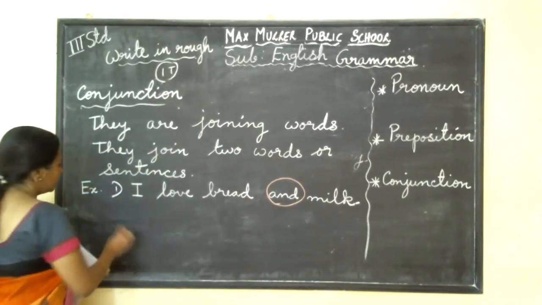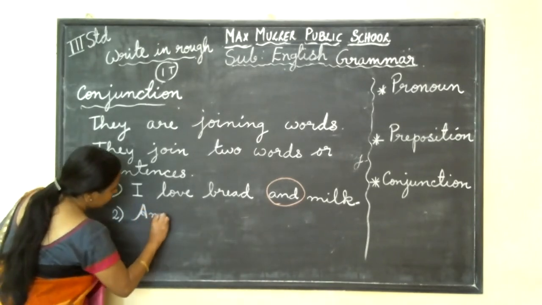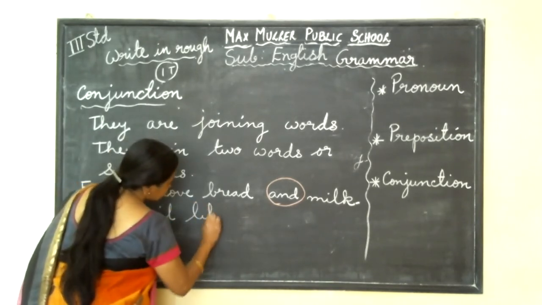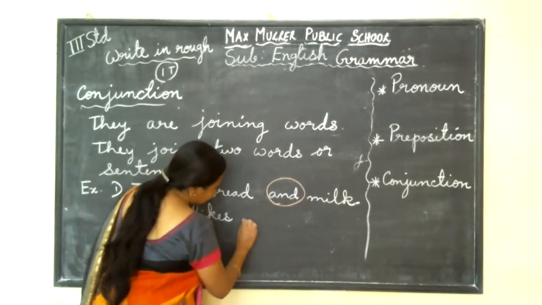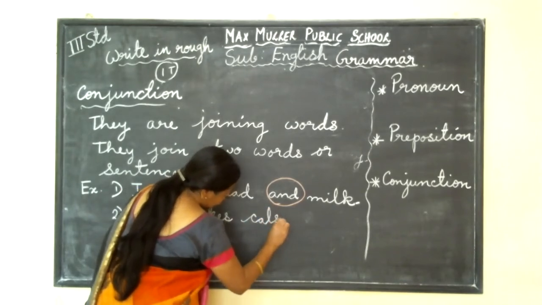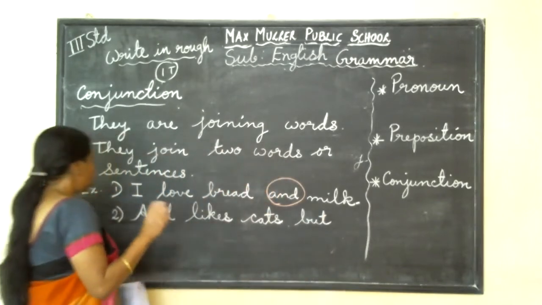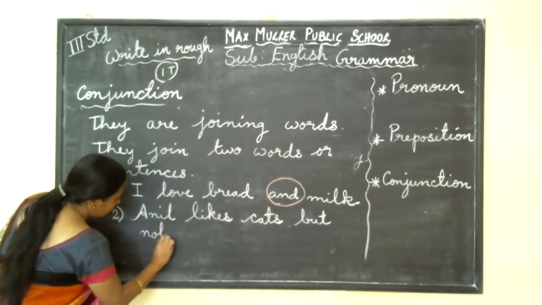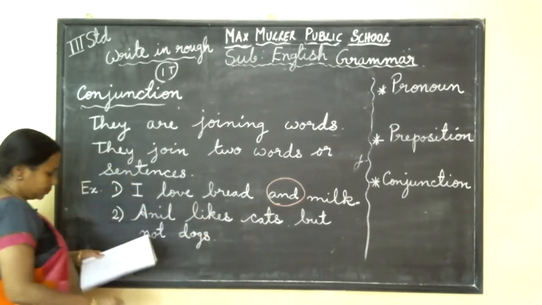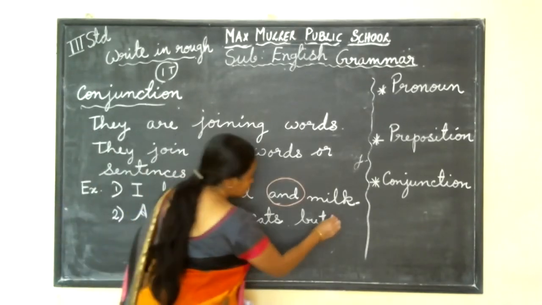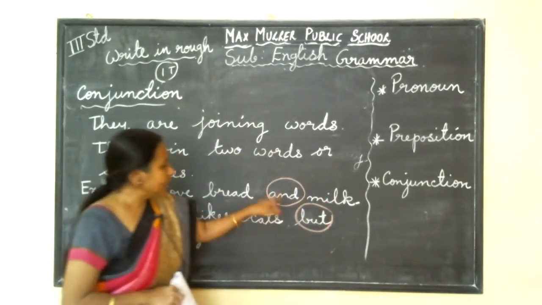Next one, number 2. Anil, one boy, Anil likes cats but not dogs. So here, but. Now you can ask, here I am writing and, here I am writing but.